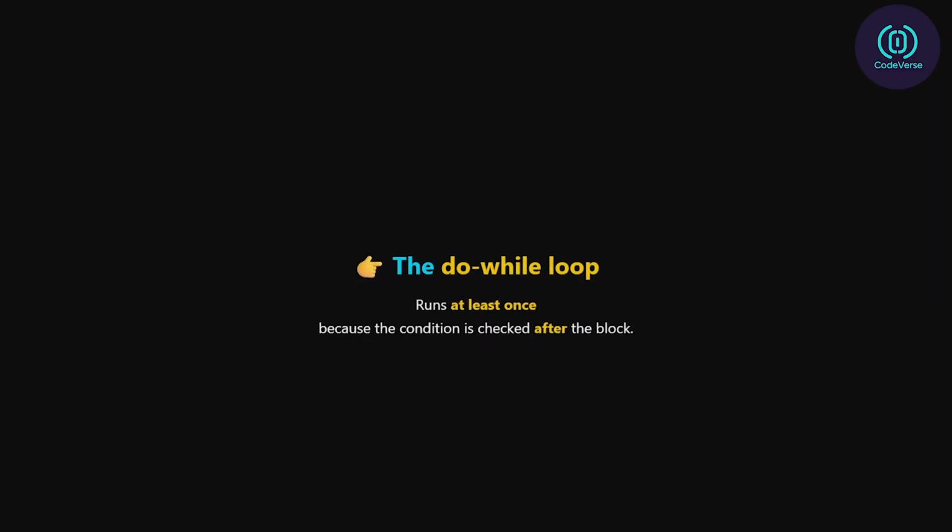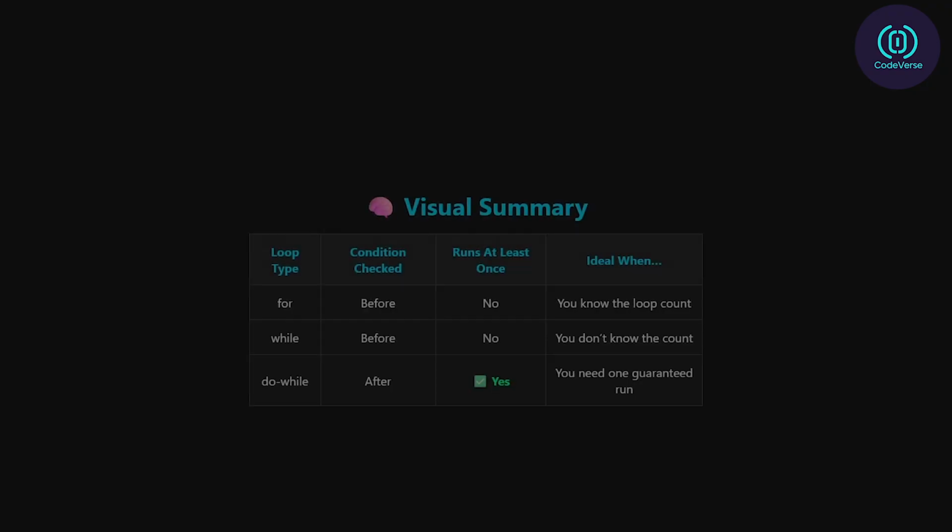Finally, the do-while loop. This one's special. It's the only loop that guarantees at least one run, because it checks the condition after the block. It's perfect when your code must execute before you even care about the condition, like user input, menus, or setup routines. Here's a quick visual summary.